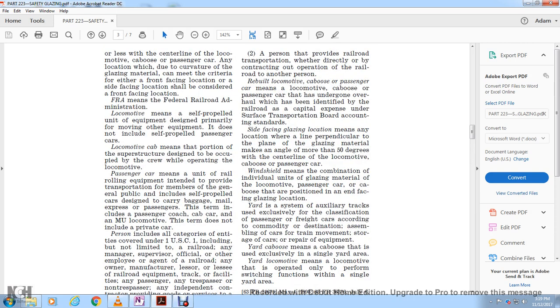And two, the person that provides the transportation, either directly or by contracting out the operation of the railroad to another person.